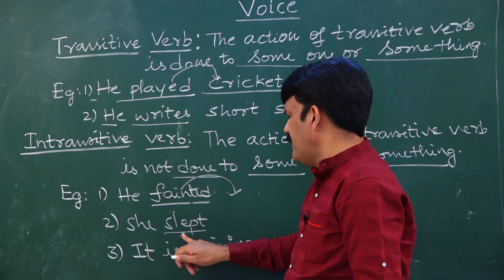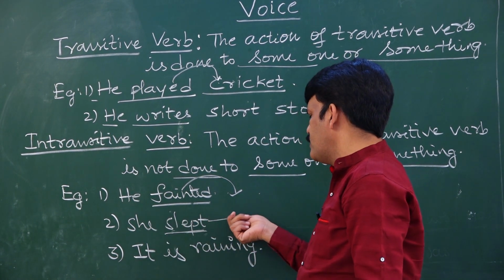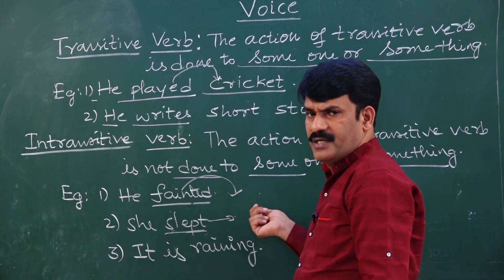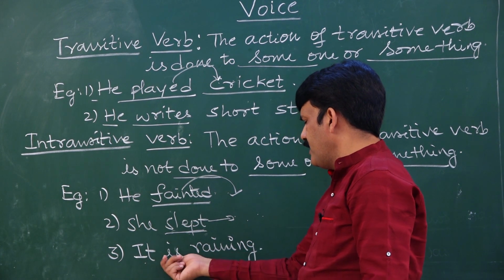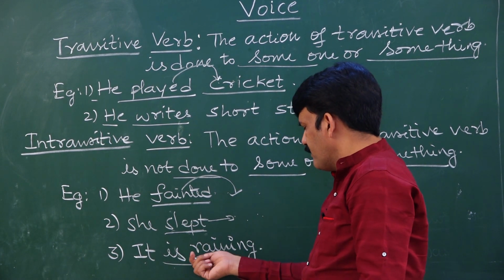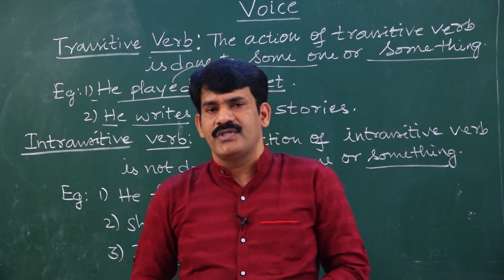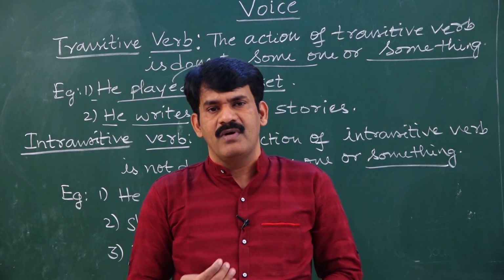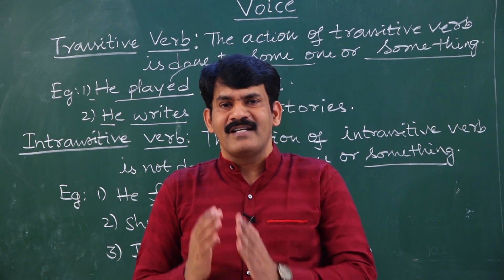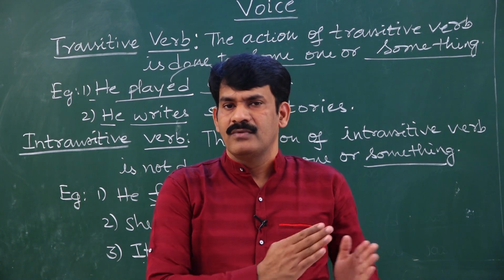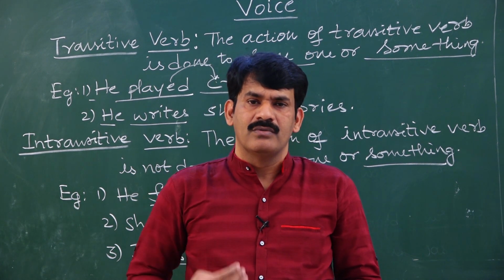She slept, but there is no object to receive the result, and it does not even require an object. It is raining. So, rain is also an intransitive verb. My dear students, before you start converting a sentence from active voice to passive voice, remember and register in your mind that no intransitive verb has passive voice. You can write passive voice only for transitive verbs.